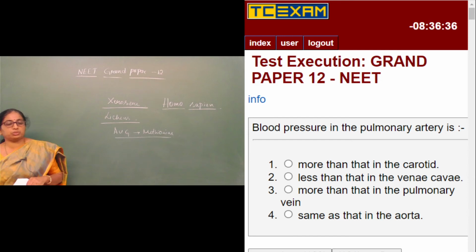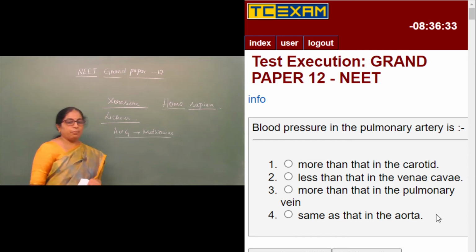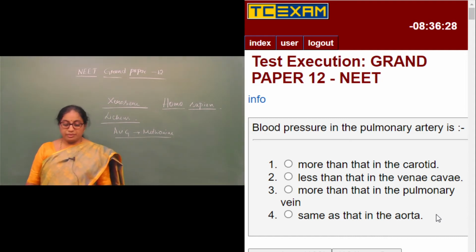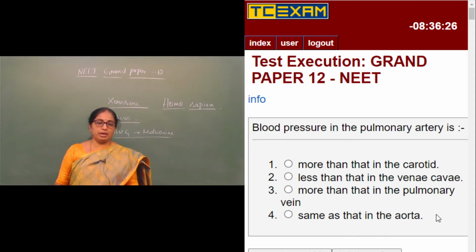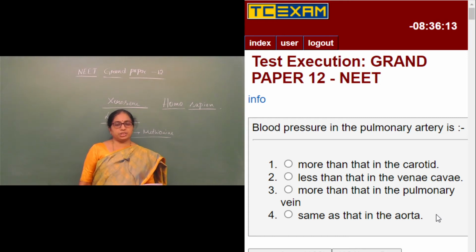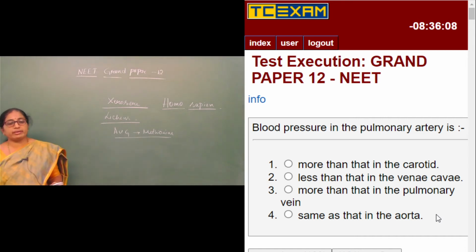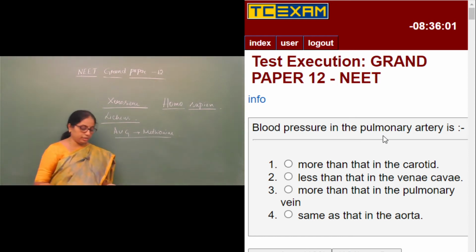Moving on to the next question, question number 161. Blood pressure in the pulmonary artery is: whether it is more than that in the carotid artery, less than that in the vena cava, more than that in the pulmonary vein, or the same as that in the aorta. The pulmonary artery, as we know, carries the blood from the right ventricle towards the two lungs. So it contains deoxygenated blood.